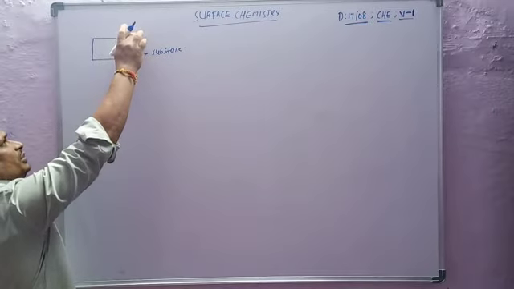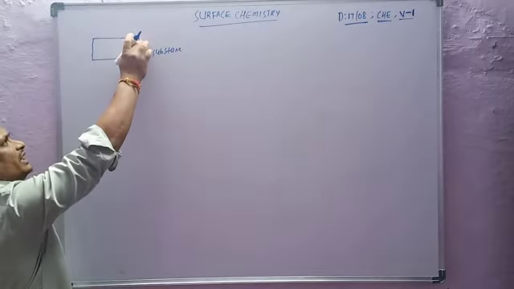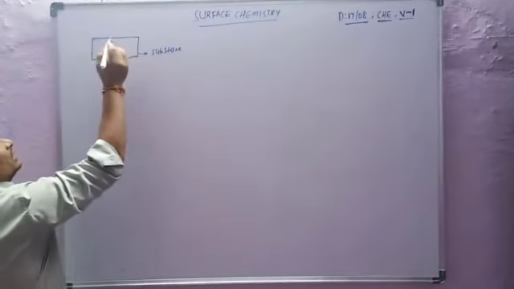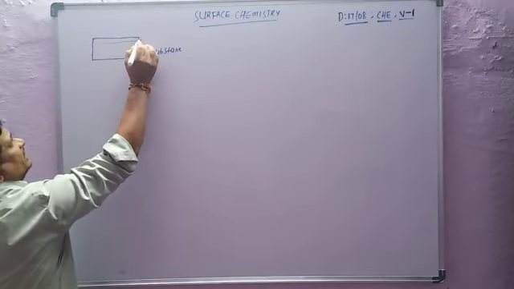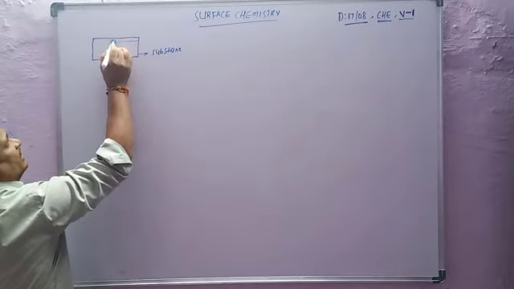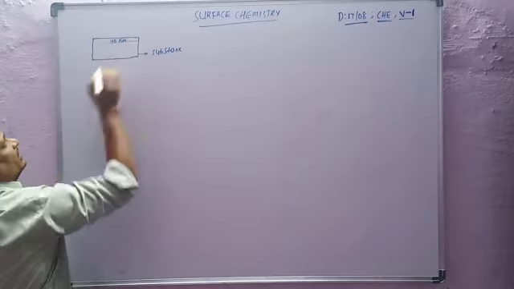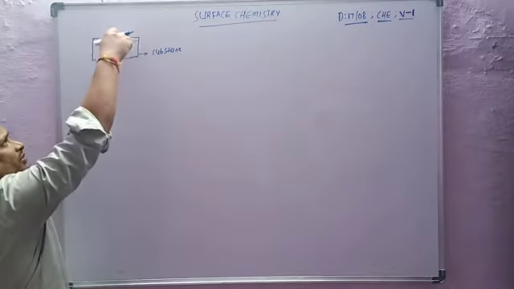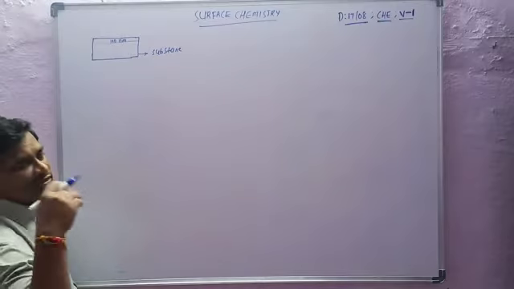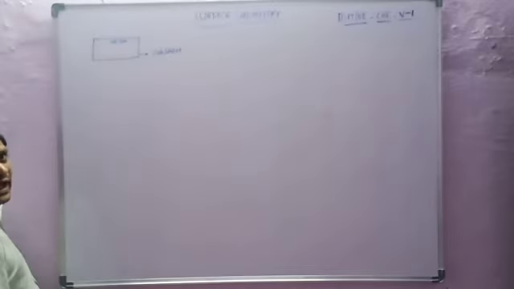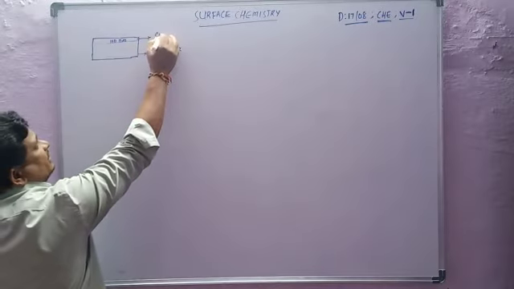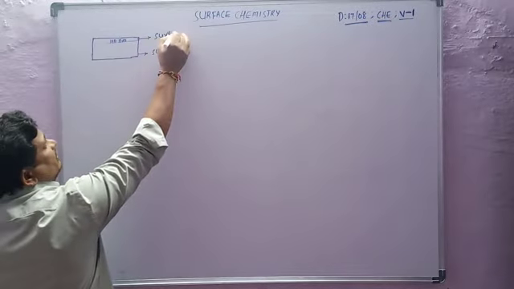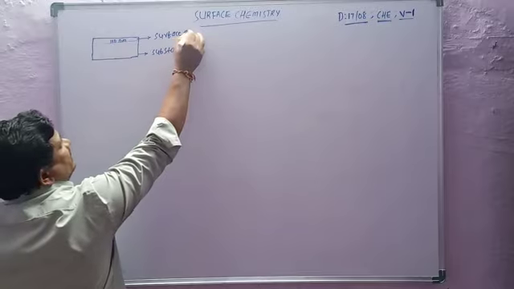From the top to 100 nanometers depth is called the surface area. Depth means from top to bottom.